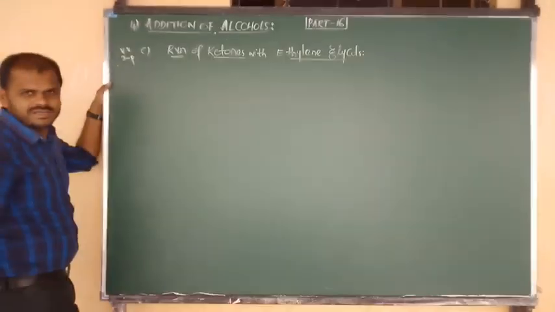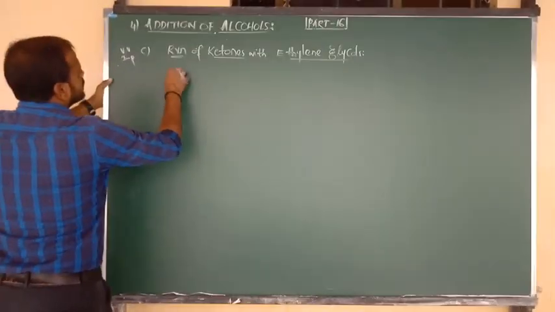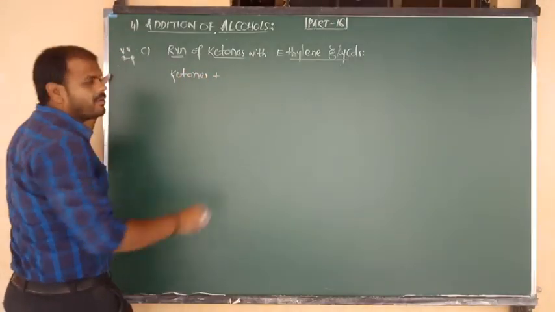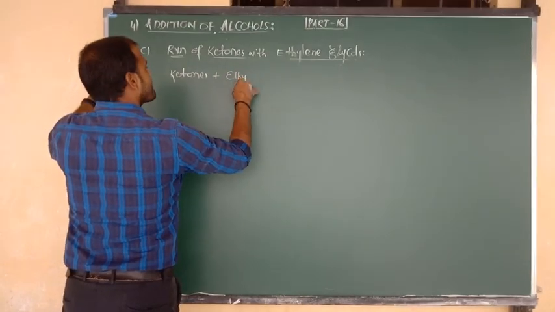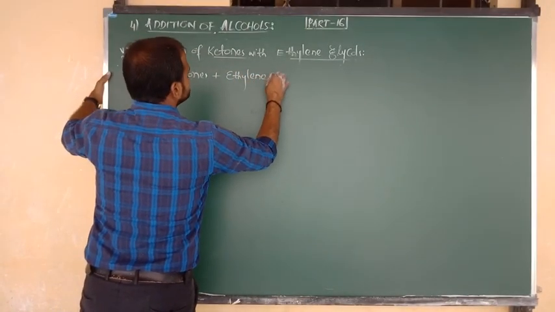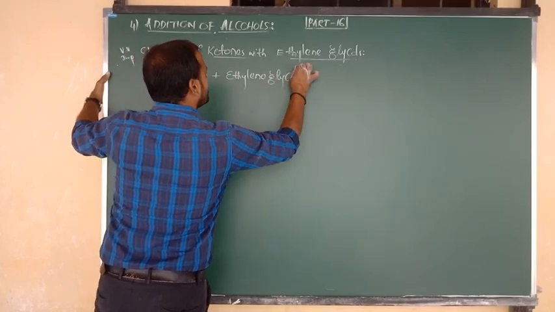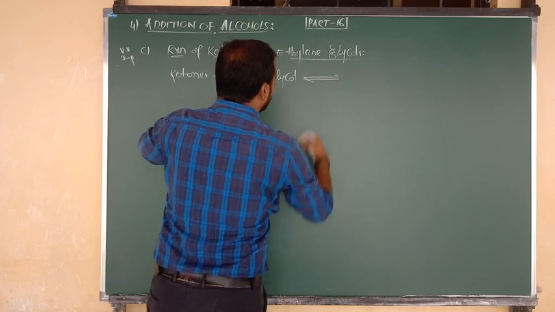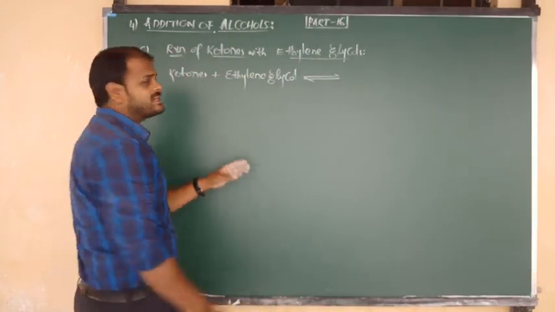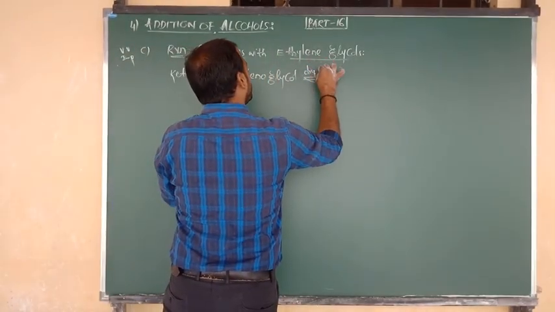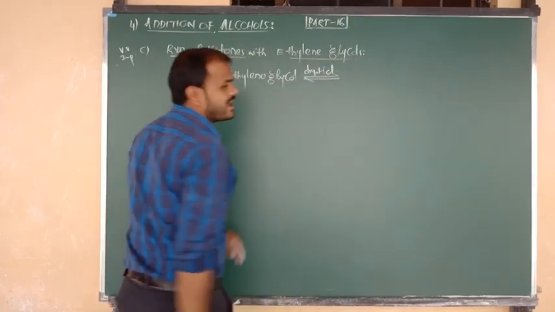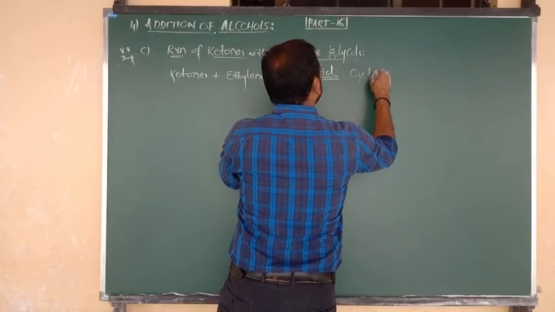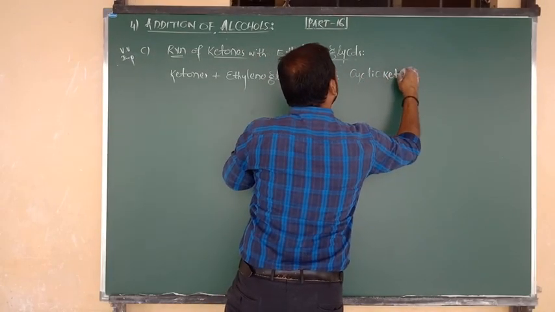So first of all, I want to say the statement. Ketones on addition with ethylene glycol, in presence of, again same thing, addition of ethylene glycol, it is also one type of alcohol, takes place in presence of same medium, that is nothing but the dry HCl gas. Now we are going to get one product. The product is nothing but the cyclic ketol.